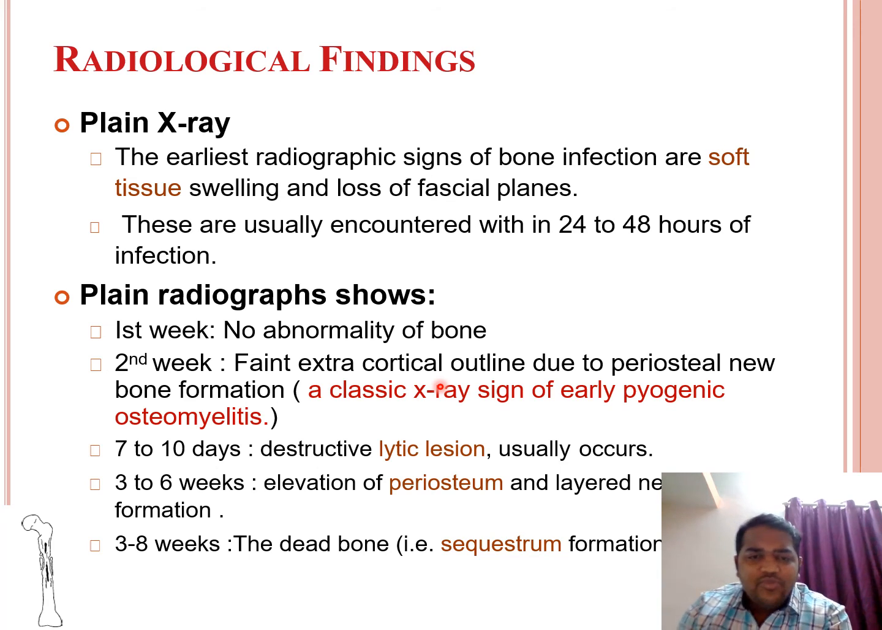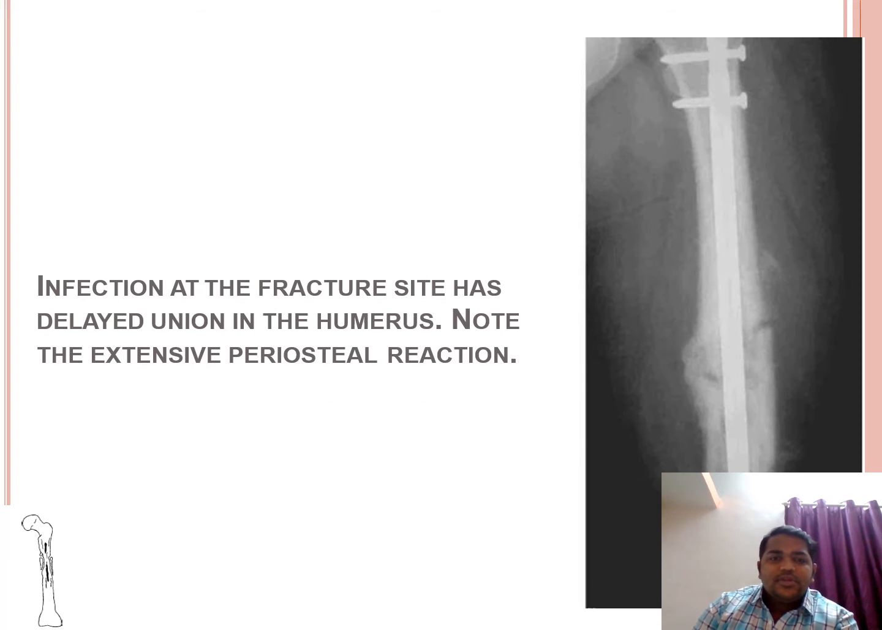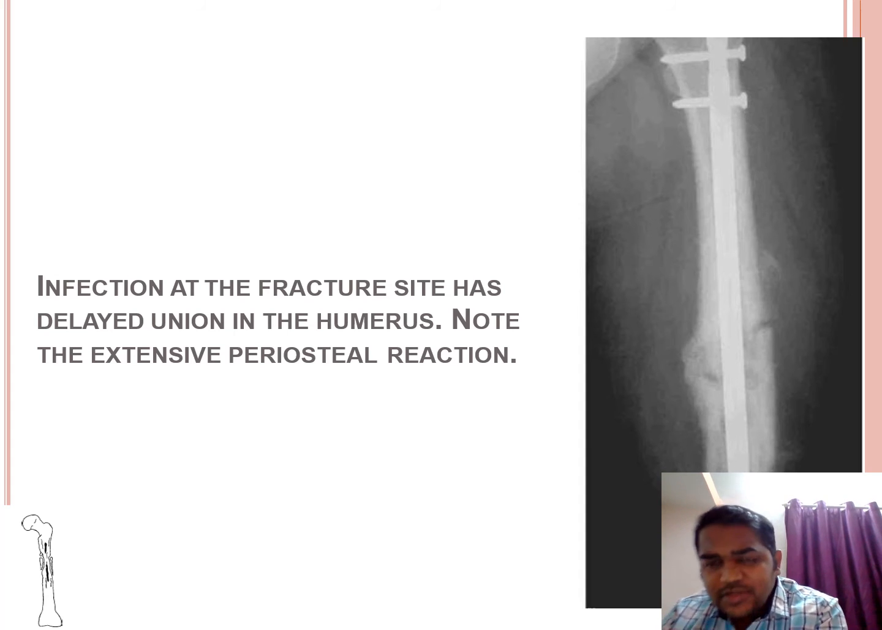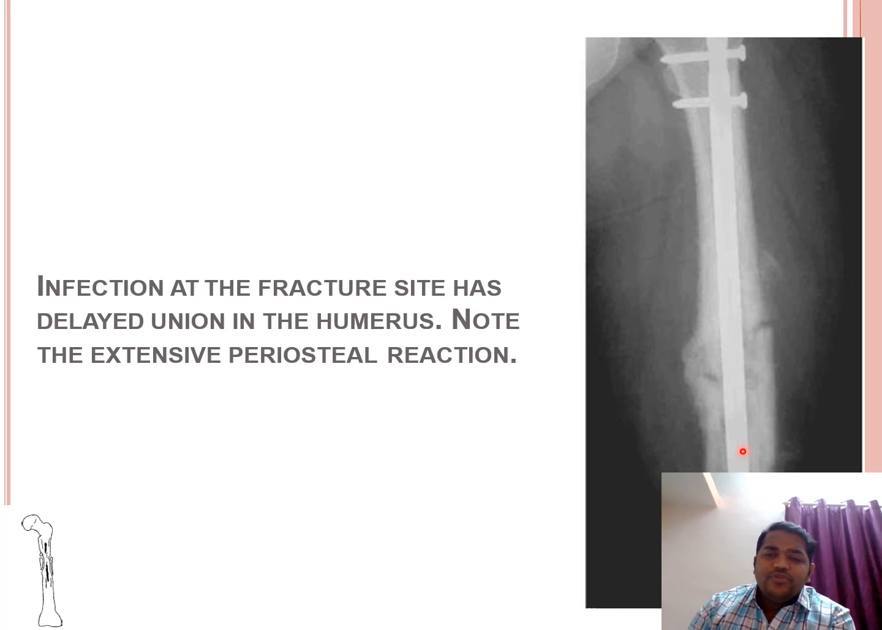If it is at 7 to 10 days, a destructive lytic lesion usually occurs. At 3 to 6 weeks, there is elevation of the periosteum and layered new bone formation. At 3 to 8 weeks, dead bone, that is sequestra formation. So this is the X-ray of a long bone in which the fracture was treated with intramedullary nailing, which finally went into delayed union along with infection.